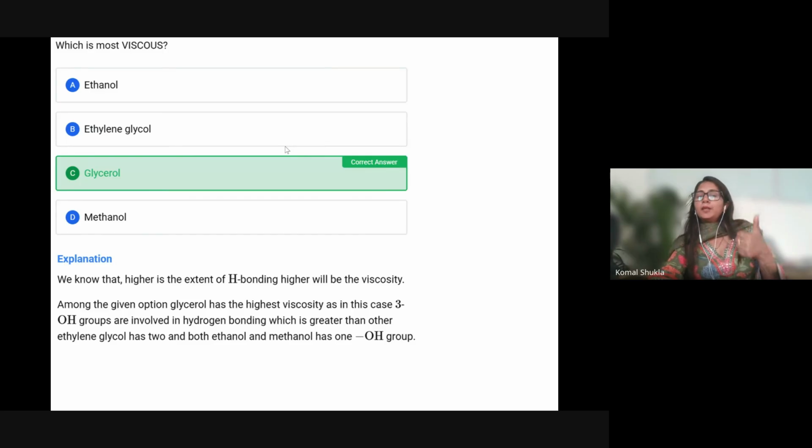In methanol, the number of OH groups is one. In ethanol, the number of OH groups is also one. In ethylene glycol, the number of OH groups is two, but in glycerol there are three. So glycerol has the maximum tendency to form hydrogen bonds, and the maximum intermolecular force of attraction between molecules. That is why it behaves like a highly viscous liquid. So the answer is glycerol.